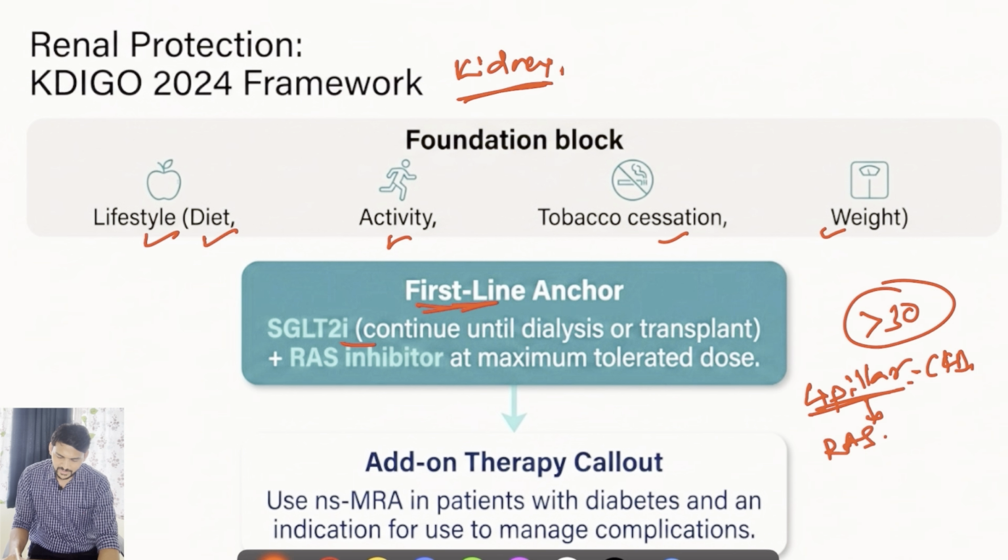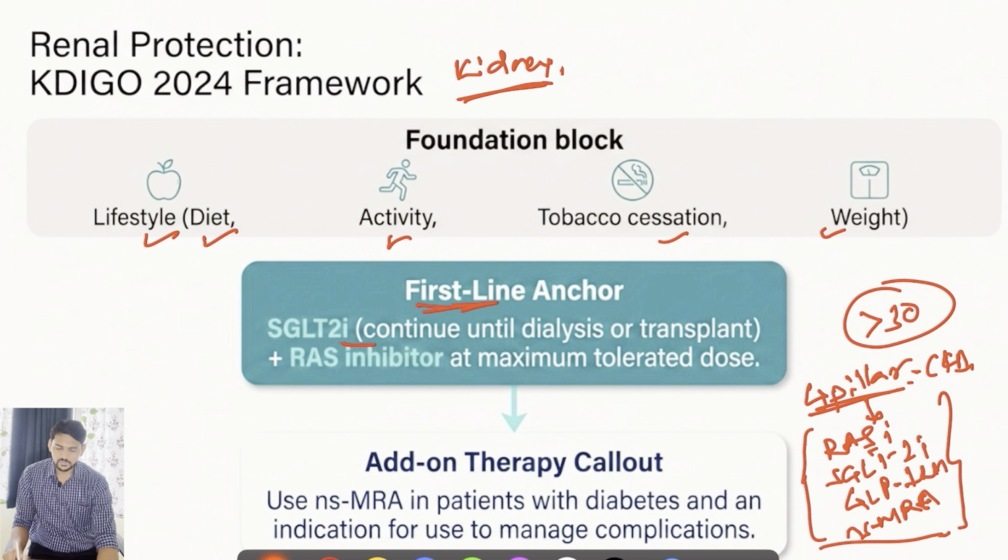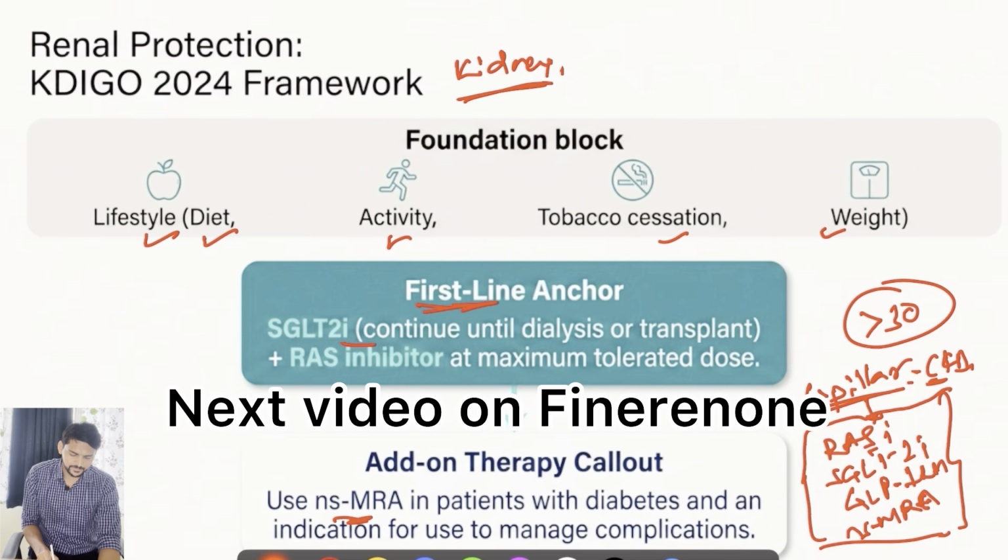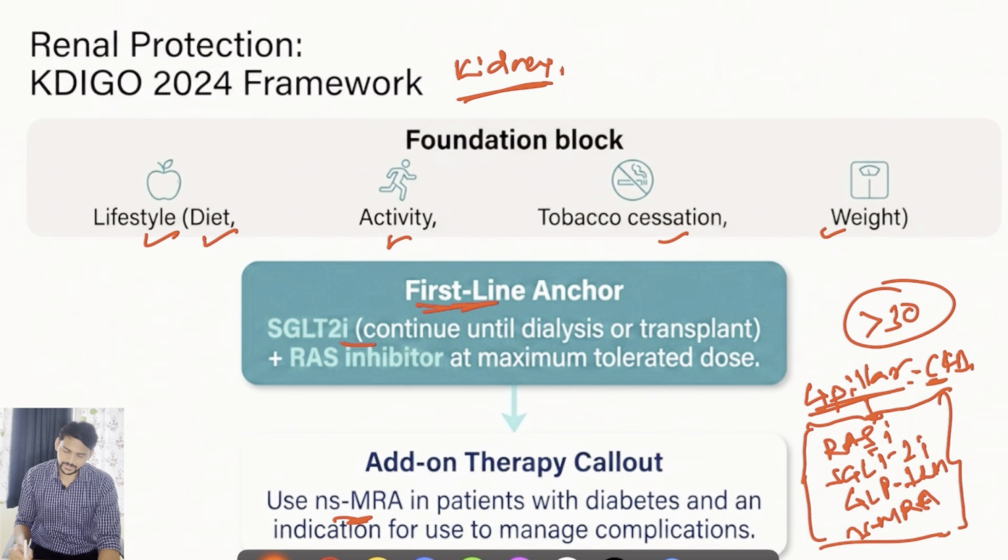Mainly RAS inhibitors, SGLT2 inhibitors, GLP-1 receptor agonists and the newer one, that is non-steroidal MRAs. So these are the newer agents strongly recommended in the management of CKD patients. I will have a detailed discussion on non-steroidal MRAs as well.